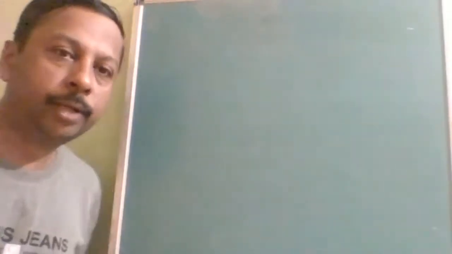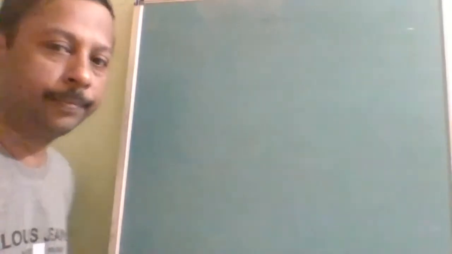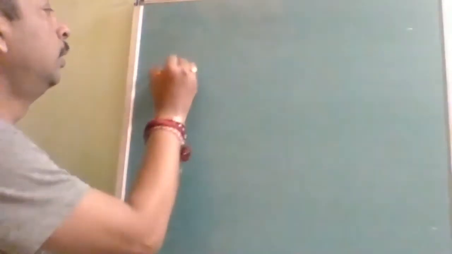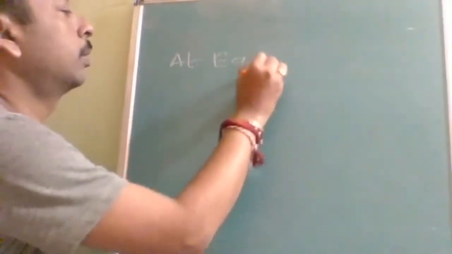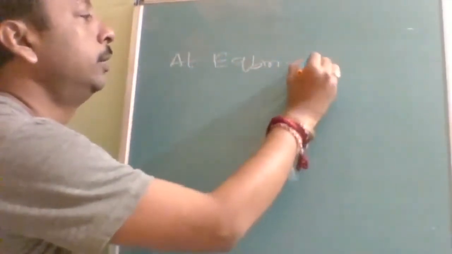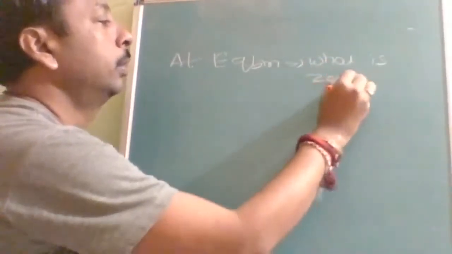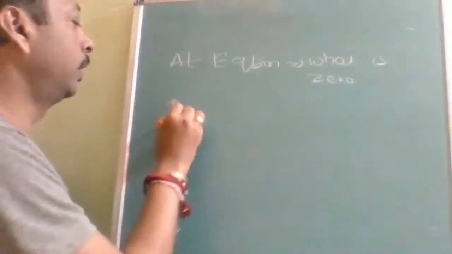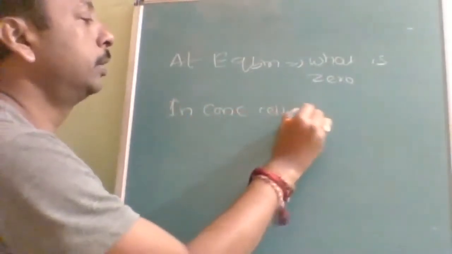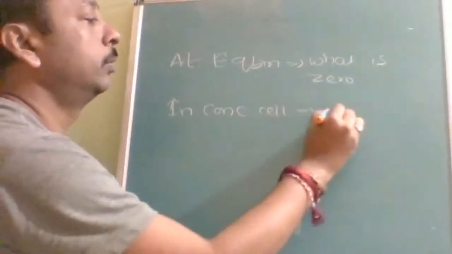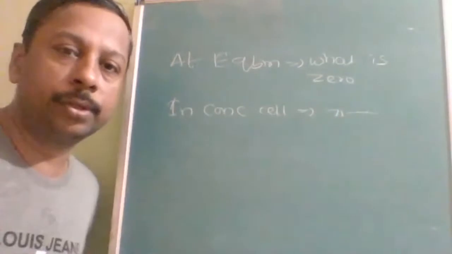Okay, there are two types of confusion in the Nernst equation: when to substitute what. First of all, at equilibrium, what is zero? And in concentration cells, what is zero? There is a lot of confusion in these two questions.